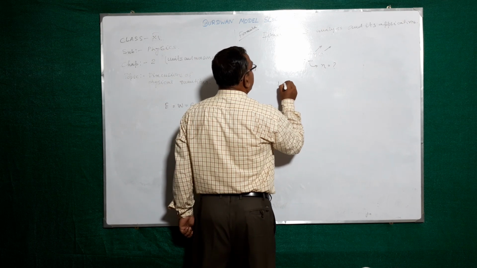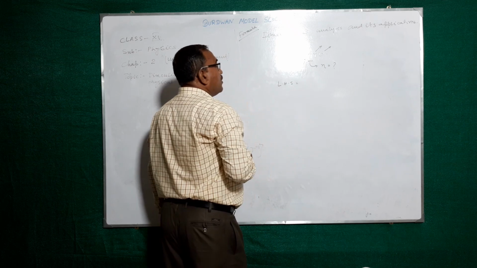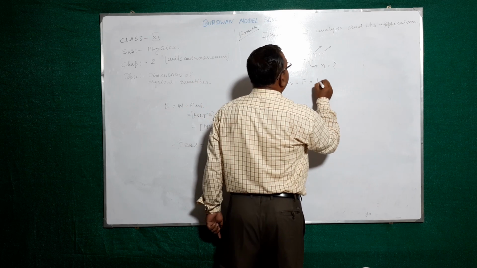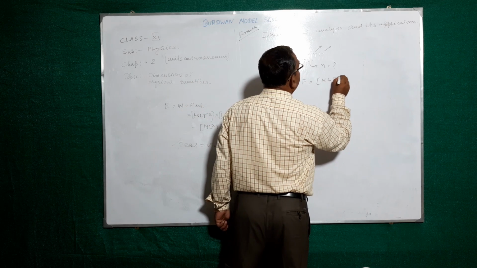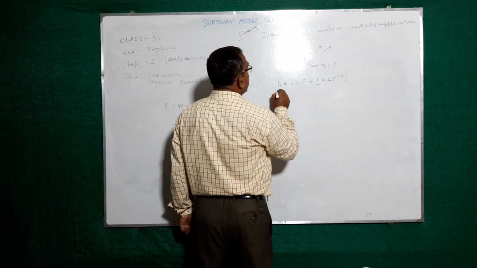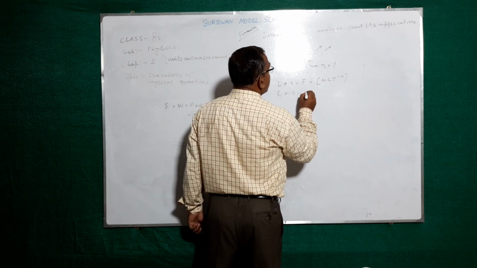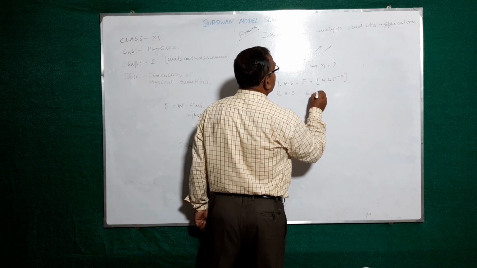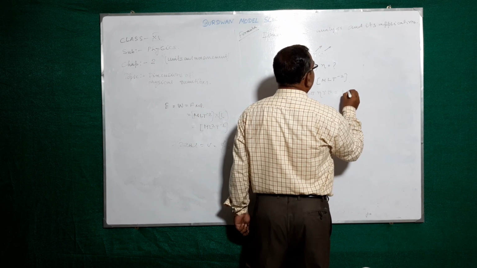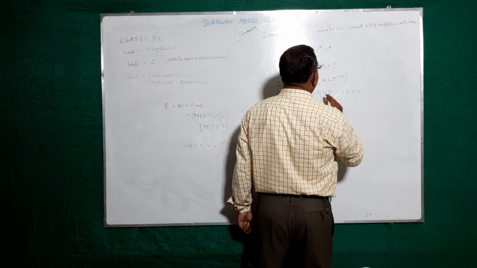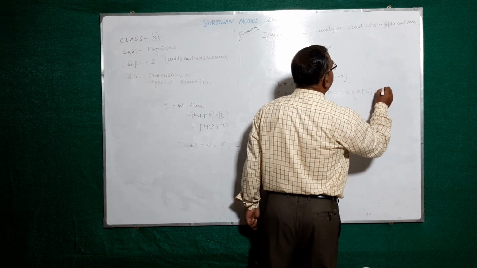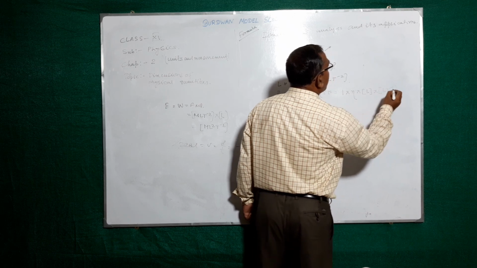Suppose you know it, the LHS is the force. So the dimension is M L T to the power minus 2. The RHS: 6 pi eta R into V. 6 pi means 1, eta means eta, R means L, V means L T to the power minus 1.